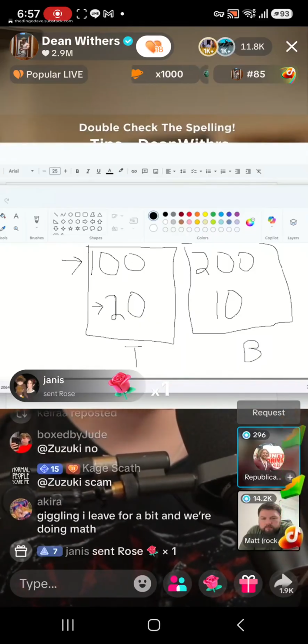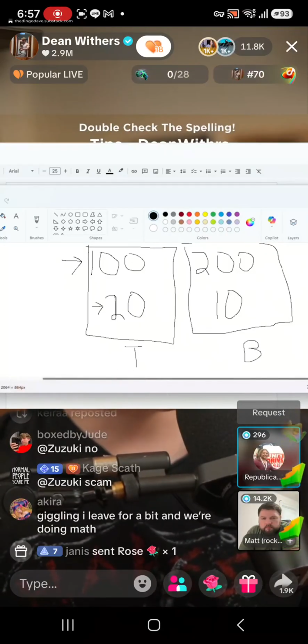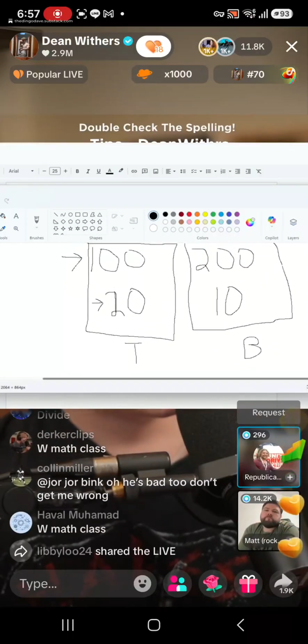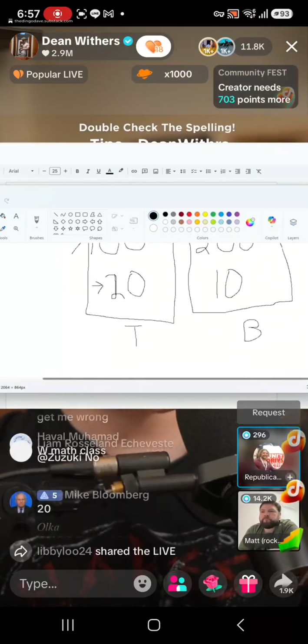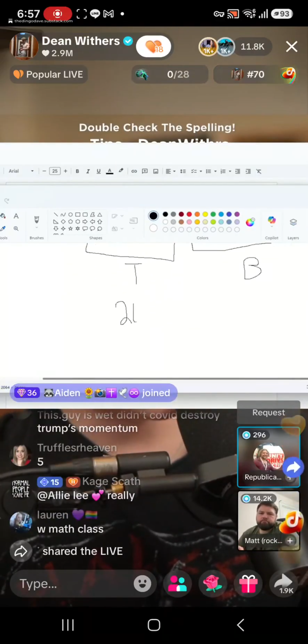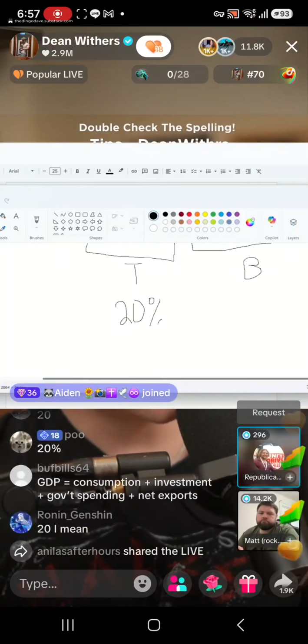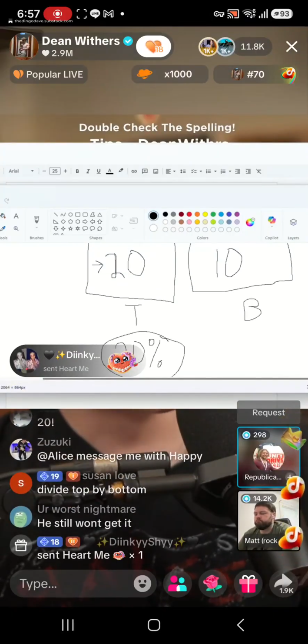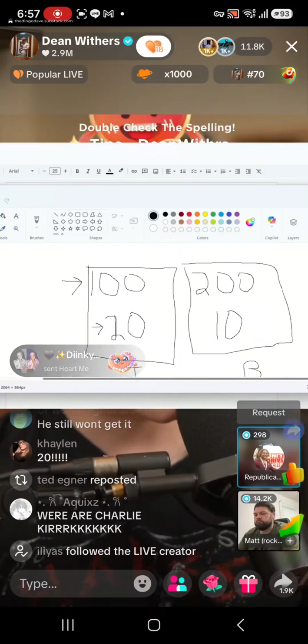Well, we'd ask ourselves, 20 is what percent of 100? Wow. So 20 is 20% of 100. So the spending as a percentage of the GDP would be 20%. Fantastic. And then what about under Biden?